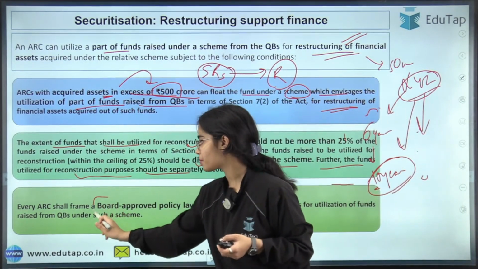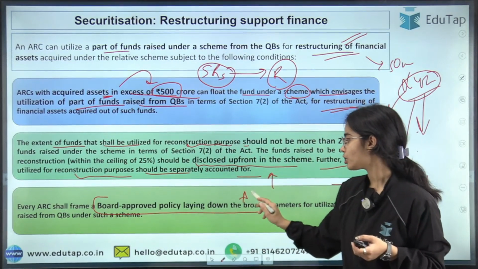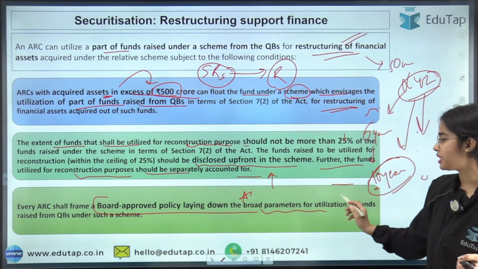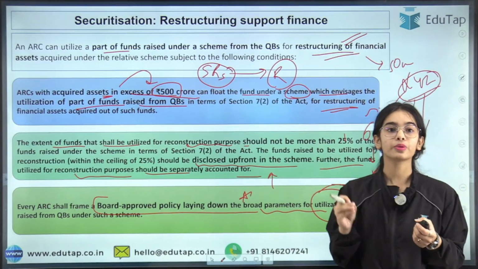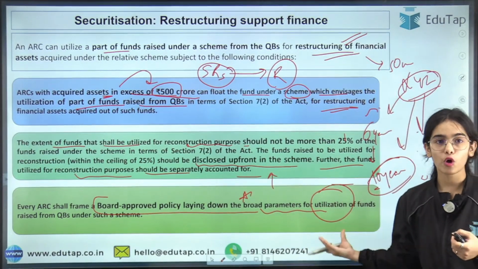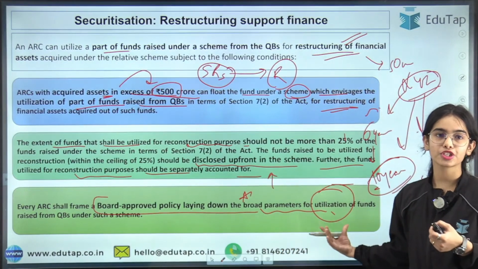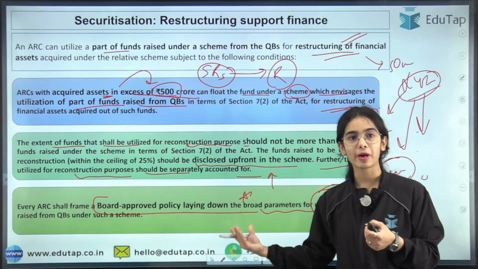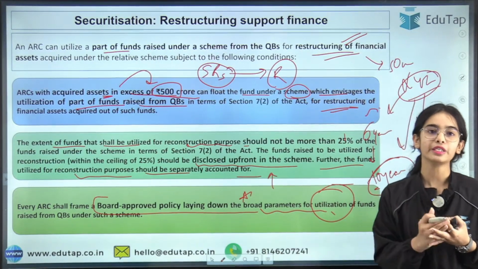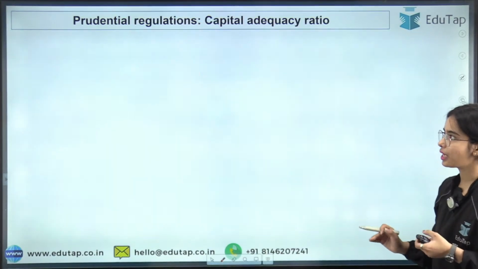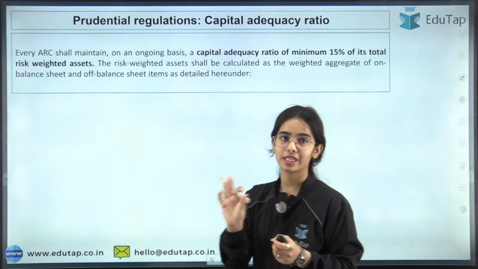Every ARC shall frame a board-approved policy laying down the broad parameters for the utilization, that is, how the utilization of funds can be done for the restructuring, the utilization of the funds raised from qualified buyers, how the money will be used. So this is the basic idea. Okay, so remember the numbers, they are important.